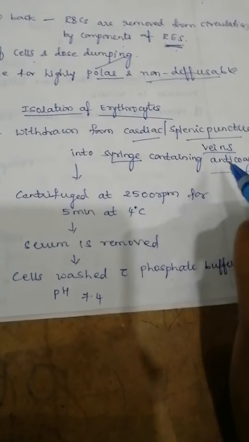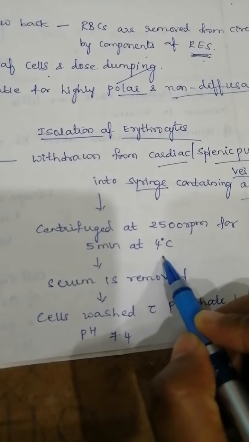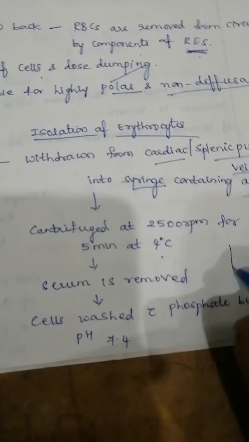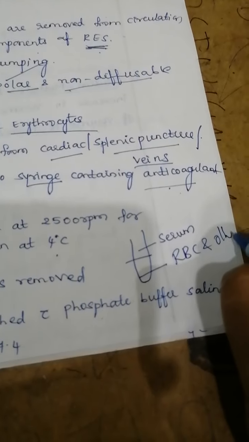The blood sample along with the anticoagulant is centrifuged at 2500 rpm for 5 minutes at 4 degrees centigrade. After centrifugation, two layers will be separated. One is the serum, that is the plasma, and the RBCs or other cells will be separated.